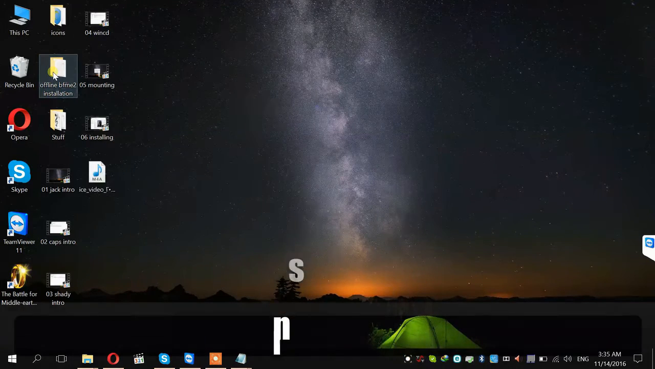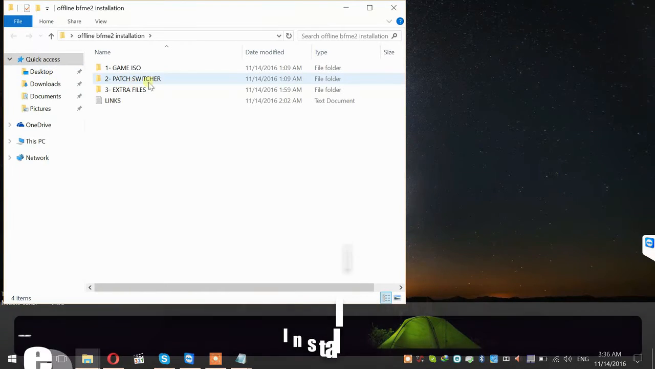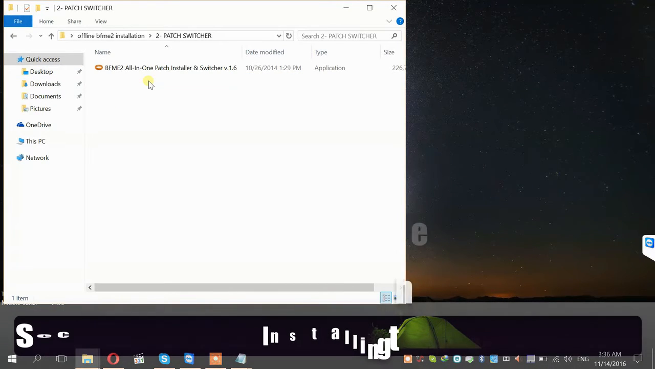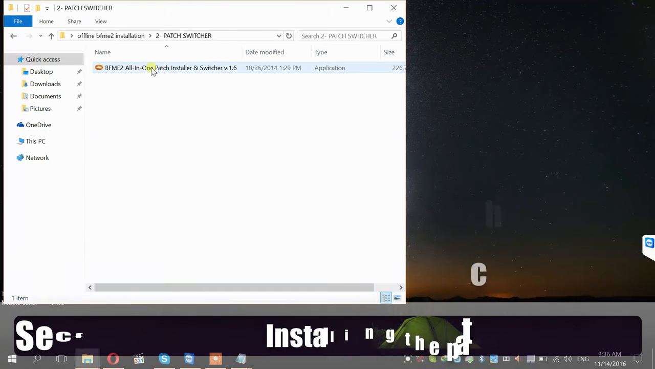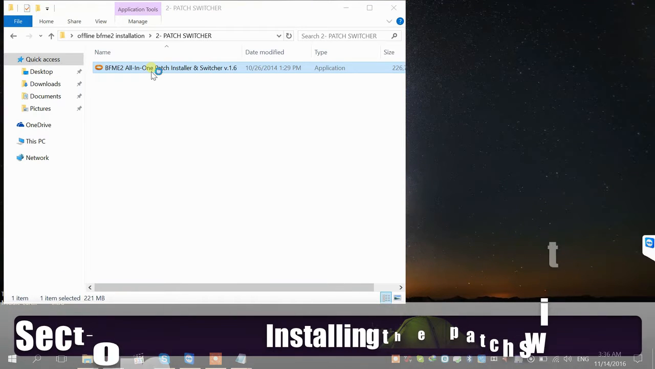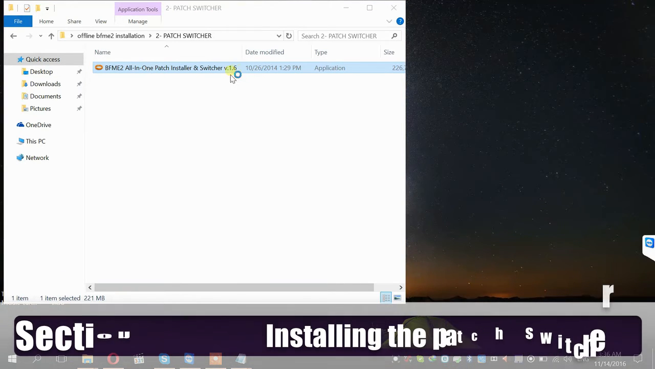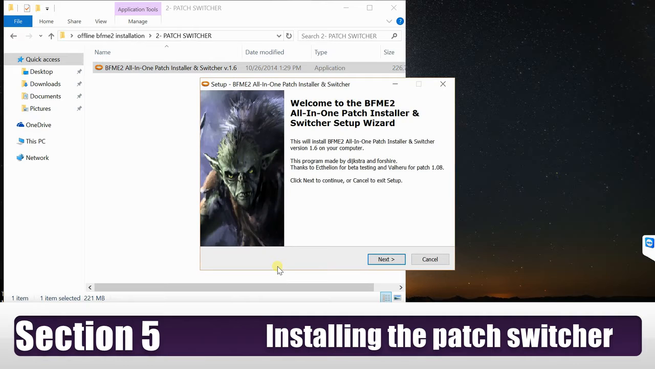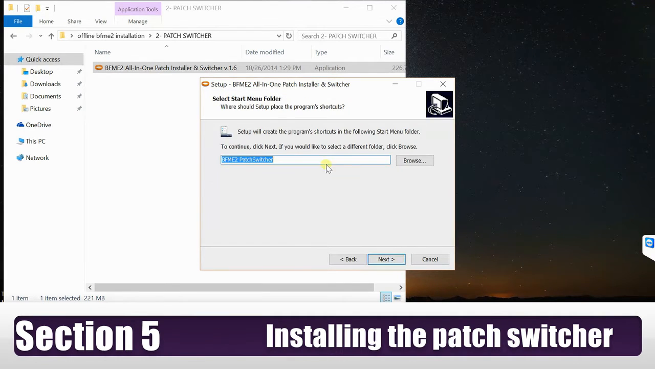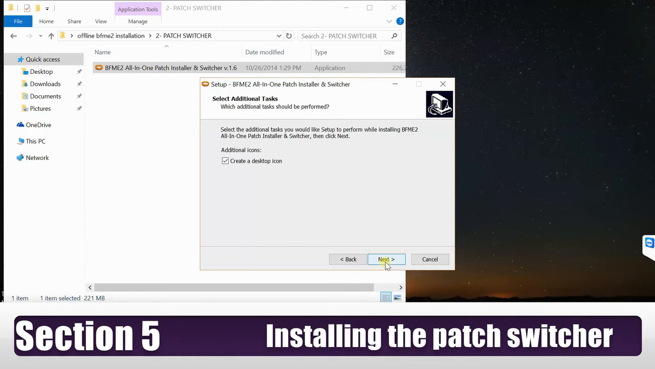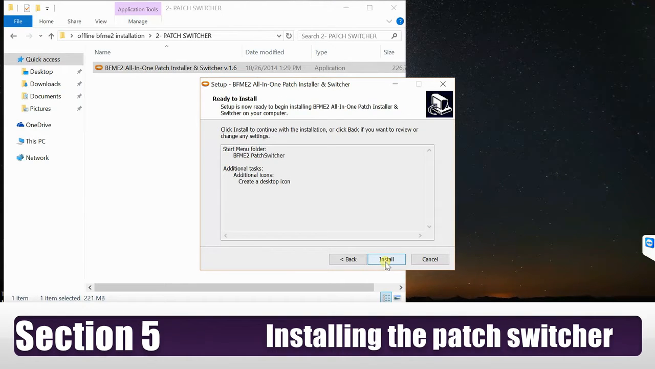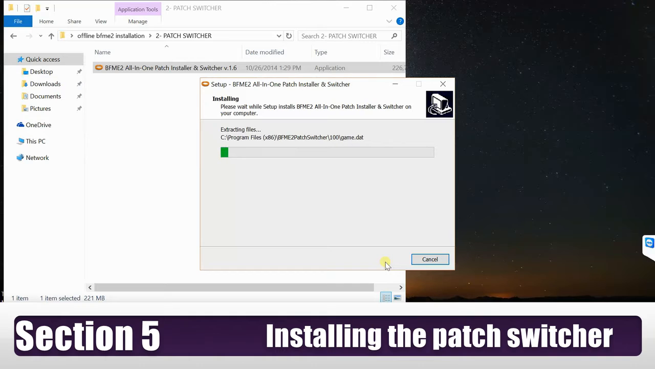The next thing we need to install is the patch switcher, so we go to the second folder and double click on the patch switcher. The latest patch switcher right now is version 1.6. Click yes on the user account control. Next, next, next. Install. Actually, you don't need to change anything about the patch switcher. Just click next and install it.